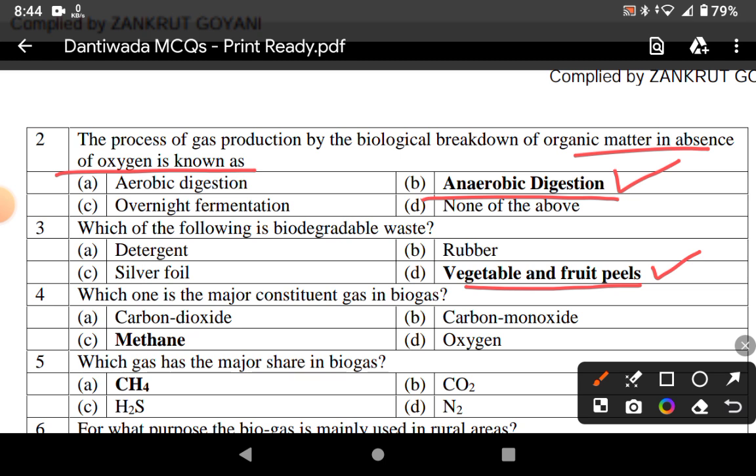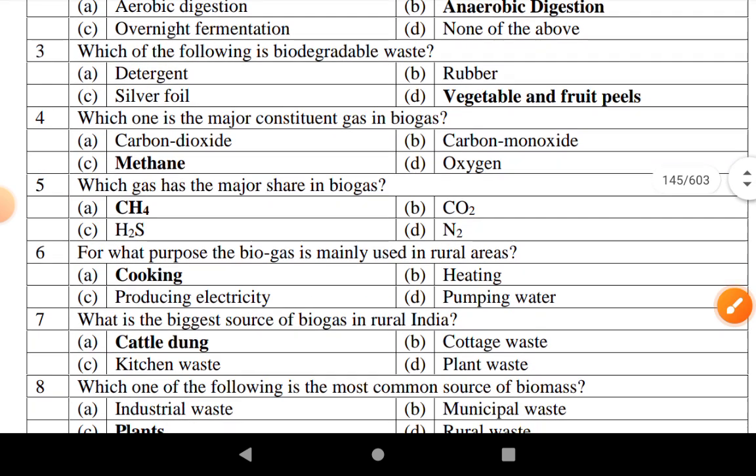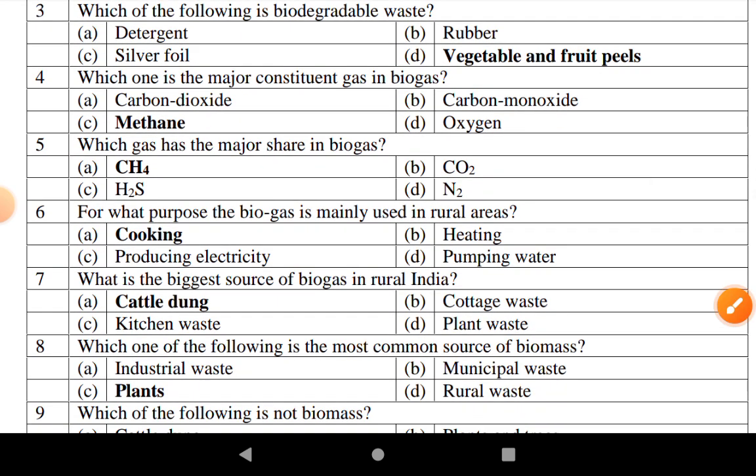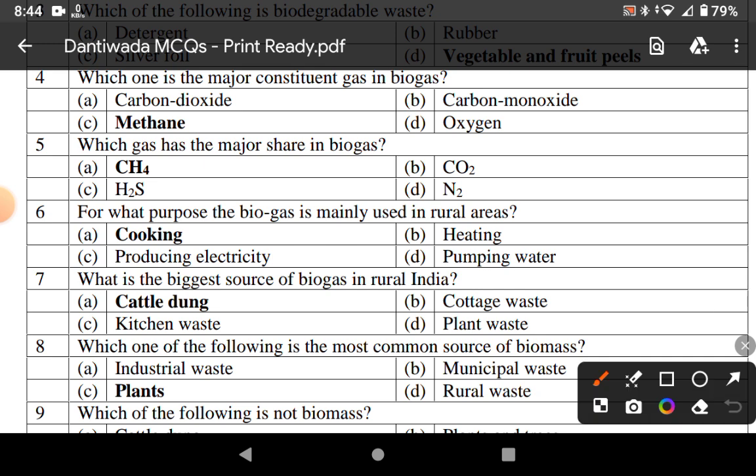Which one is the major constituent of gas in biogas? Methane. CNG and biogas both contain a high amount of methane. Which gas has major share in biogas? CH4, methane. For what purpose is biogas mainly used in rural areas? For cooking purpose.